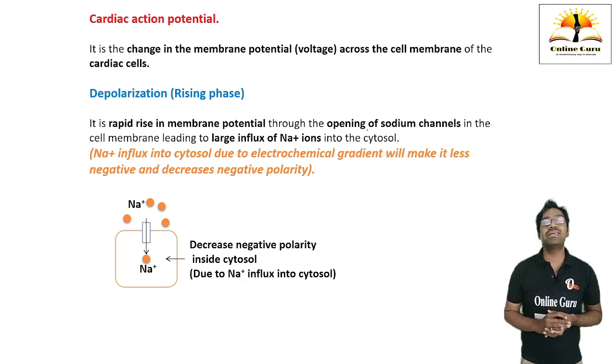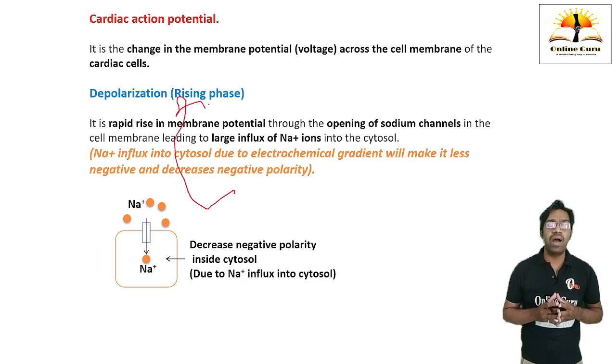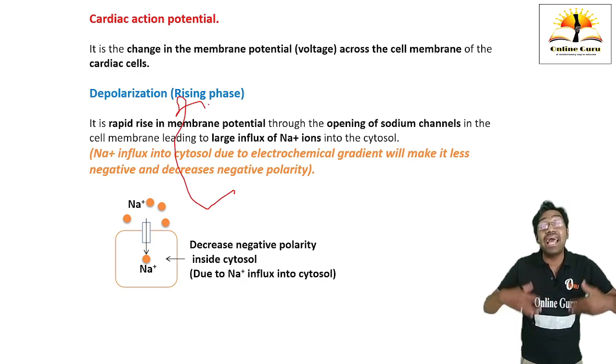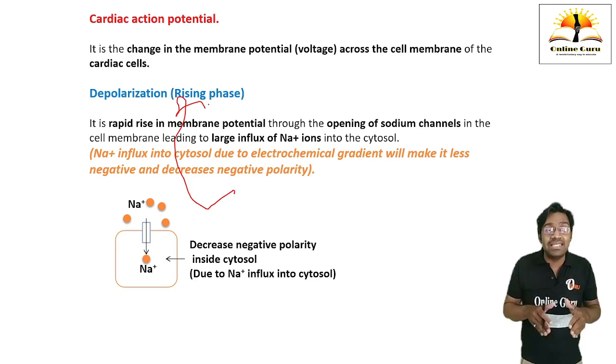Then we are going to discuss the depolarization phase, which is also called as a rising phase. Why it is so? Because there is a rapid rise in the membrane potential. The inside level, that is the cytosol, the ICF, the negative polarity is going to get decreased. Why it is so?